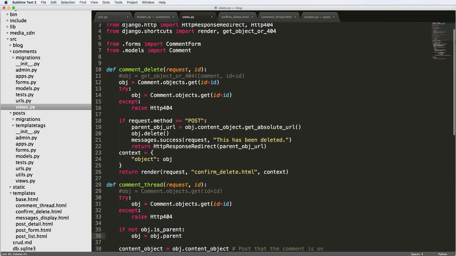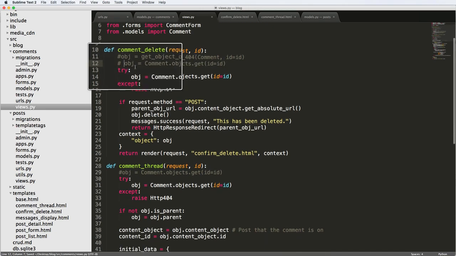Now, editing or deleting the comments, on the other hand, what we want to see is if the request method is post, but more specifically, we want to actually show this comment only if the requested user is the owner of it. So I'm going to take out that first object that brings the error out.